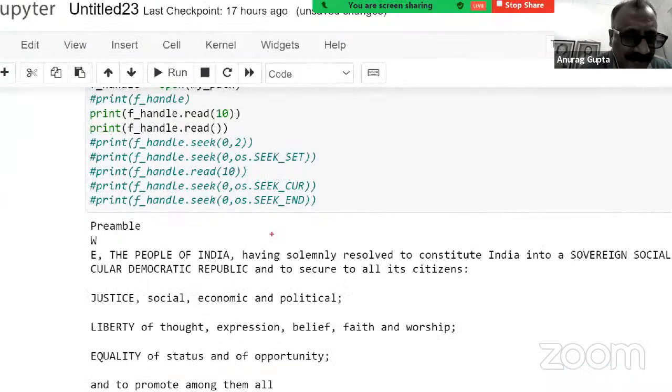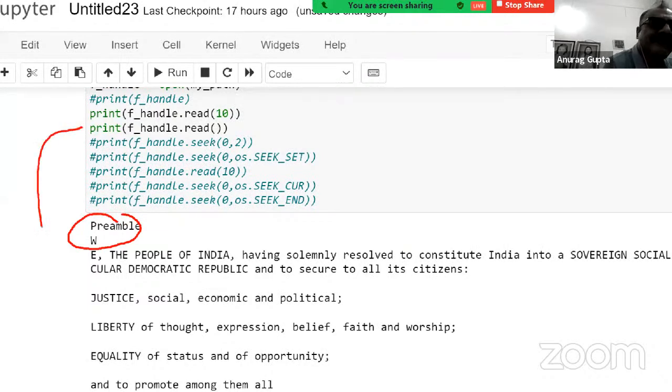The Python documentation says that if you do it like this, the first 10 characters are read here, and this second read will generate the next part of the file, "We, the people of India", and it will read the rest of the file. So if you do not specify the number of characters inside the read function, then it reads as much as it can. If the file is too long, with thousands and thousands of characters, then it will not be able to read the entire file, but